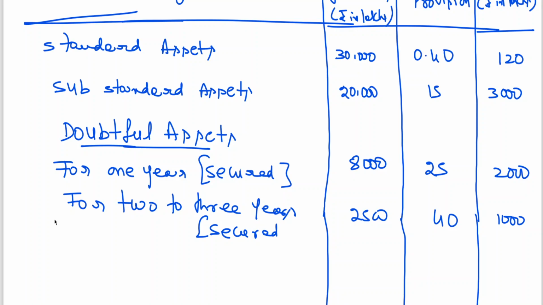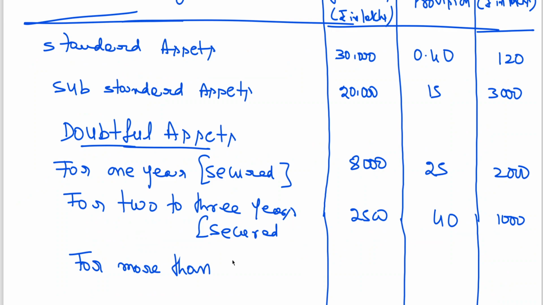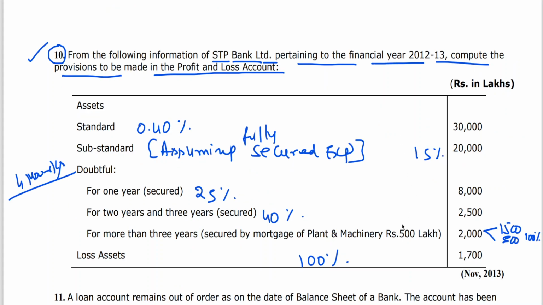Next, for more than 3 years, in this we are having two things: secured and unsecured. What is secured? 500 secured. What is unsecured? 1,500.